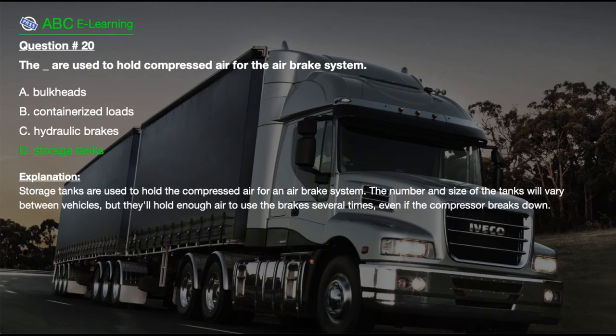The correct answer is here. D. Storage tanks. Explanation. Storage tanks are used to hold the compressed air for an air brake system. The number and size of the tanks will vary between vehicles, but they'll hold enough air to use the brakes several times, even if the compressor breaks down.